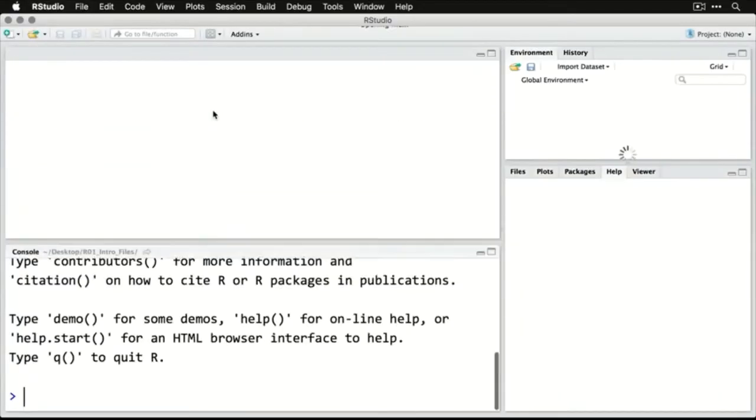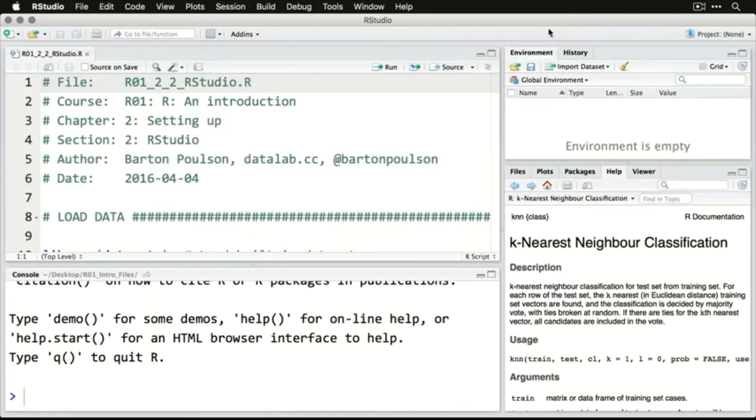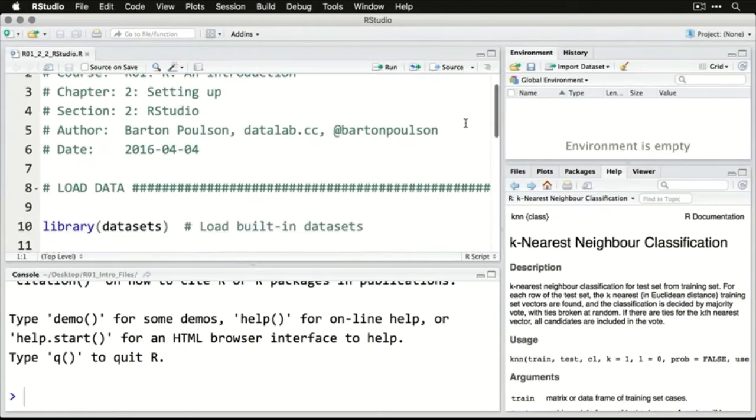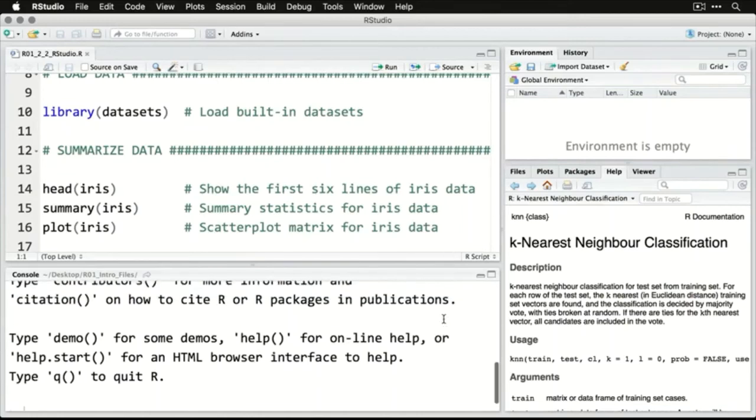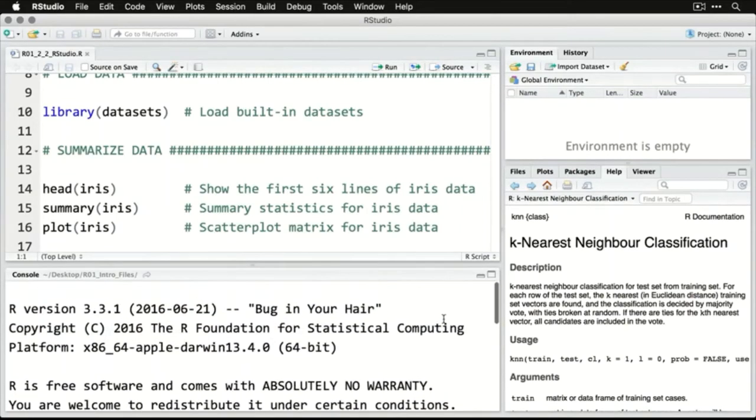When you open up RStudio, you get this one window that has several different panes in it. At the top, we have the script or the source window, and this is where you do your actual programming. And you'll see that it looks really similar to what we did when I opened up the R application. The coloring's a little different, but that's something that you can change in preferences or options. The console is down here at the bottom, and that's where you get the text output. Over here is the environment that saves the variables if you're using any, and then plots and other information show up here in the bottom right.